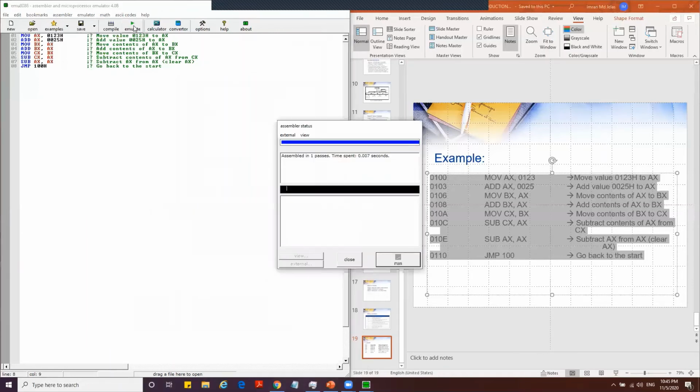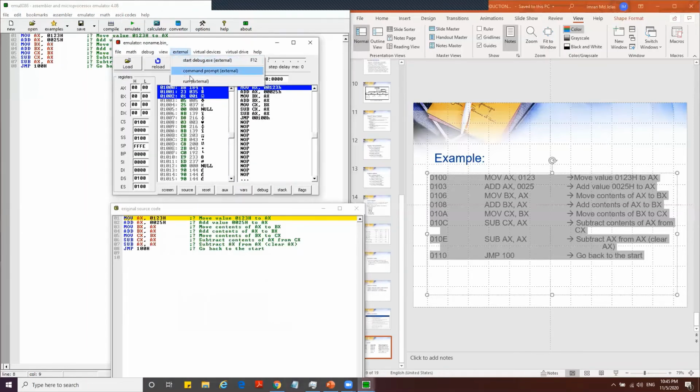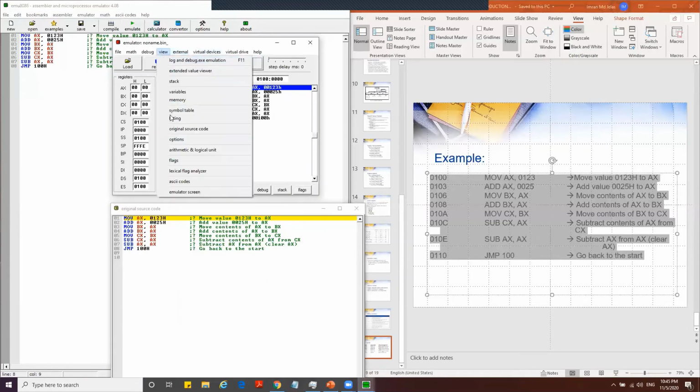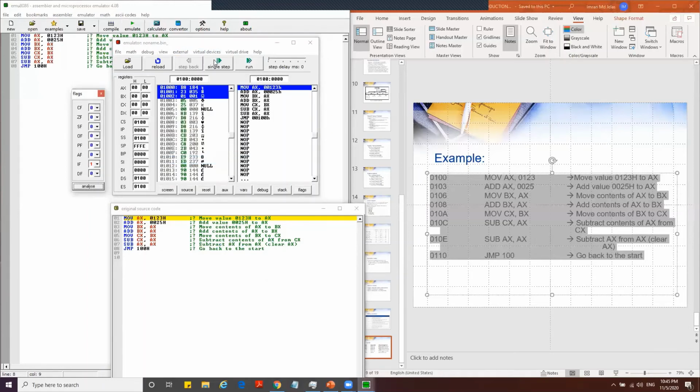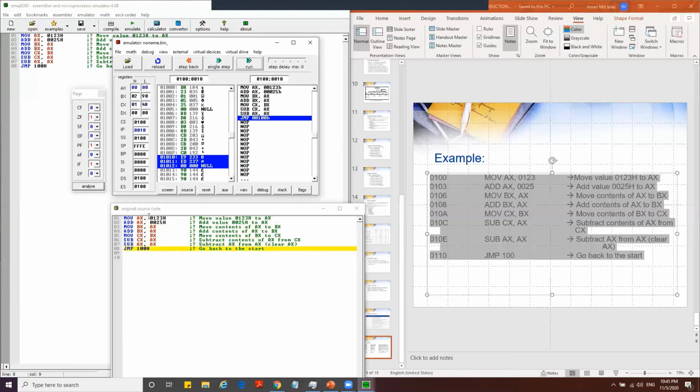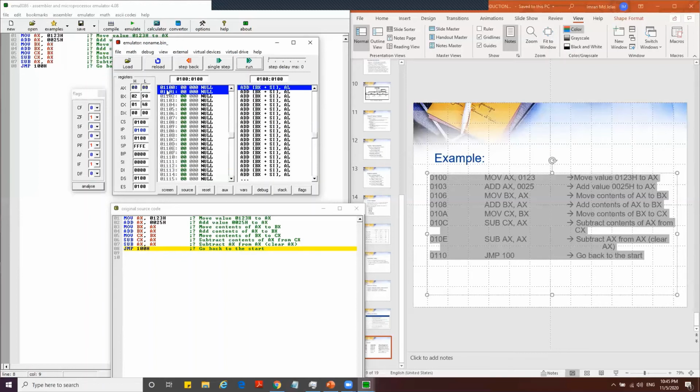Let's try to emulate again. View our flag. So let's try to move. Ready? We're going to jump to address 100 in hex. So the IP instruction pointer will change to 0100, and we will observe here it will be 01100. See, it's going to jump here, but it's still wrong. The idea is to make this program an infinity loop program.